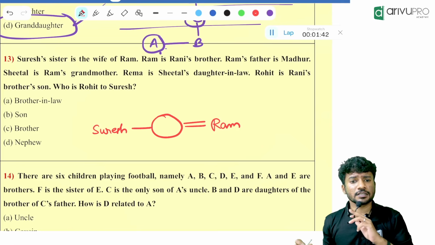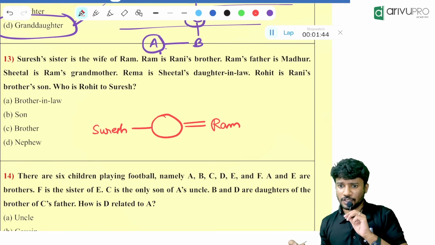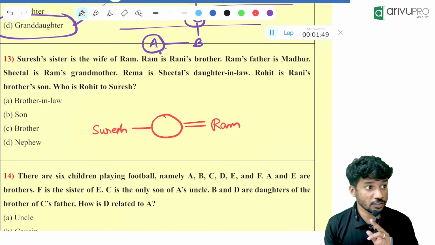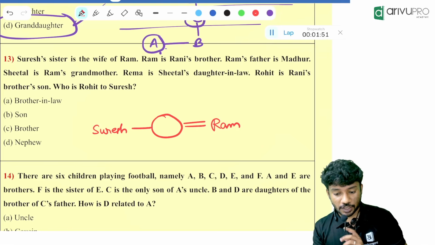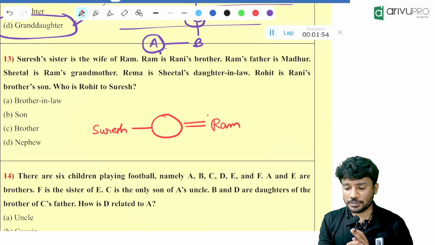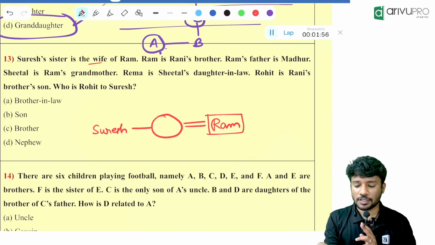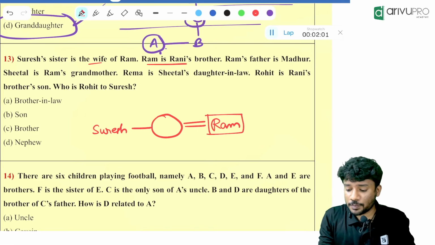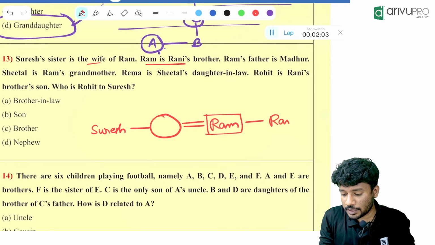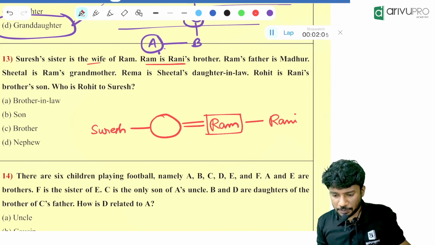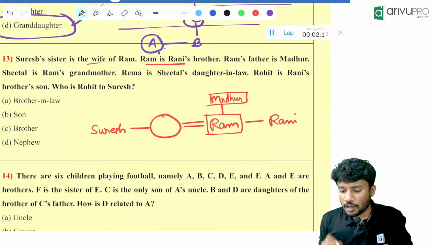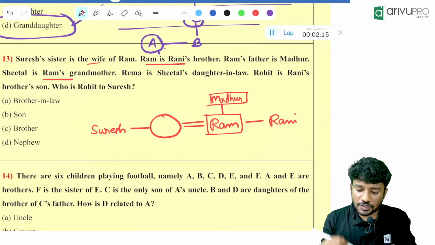They are siblings in law. Yes, in law. Do you know the gender of Suresh here? No, we don't know if it's Mrs. Suresh or Mr. Suresh. Do you know Ram's gender? Yes, Ram is male. Why? Because the wife of Ram is given, that means Ram should be male. Ram is Rani's brother. Ram has a sibling called Rani. Then, Ram's father is Madhur. Ram has a father in the upper generation, and his name is Madhur. Sheetal is Ram's grandmother.